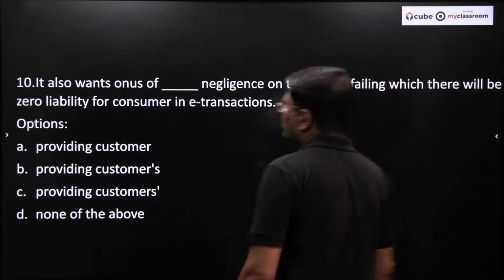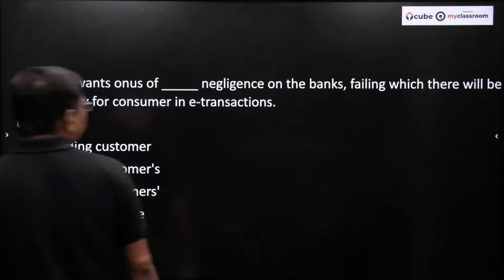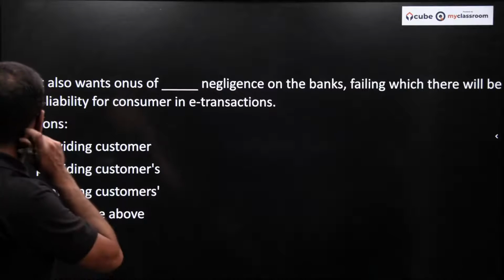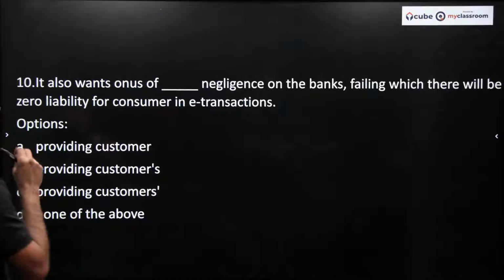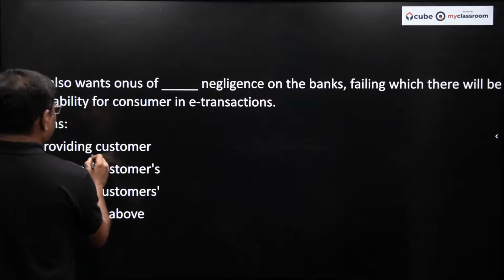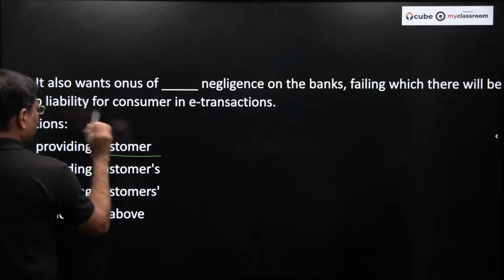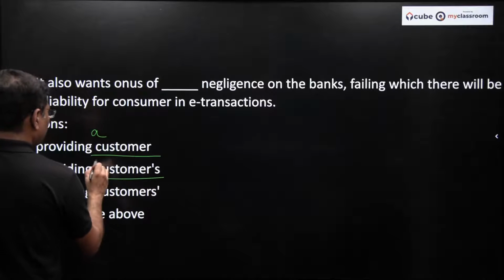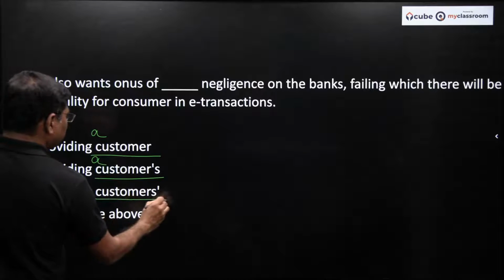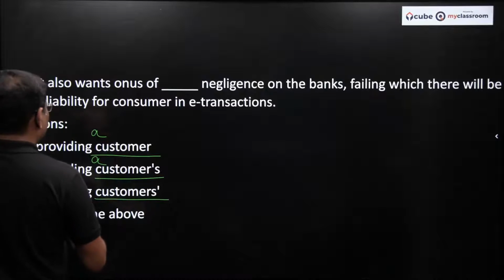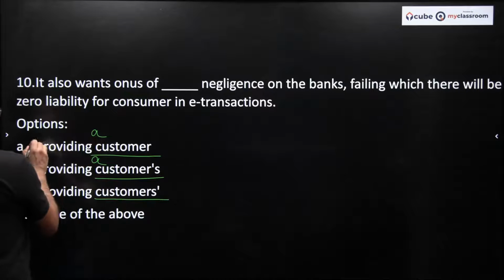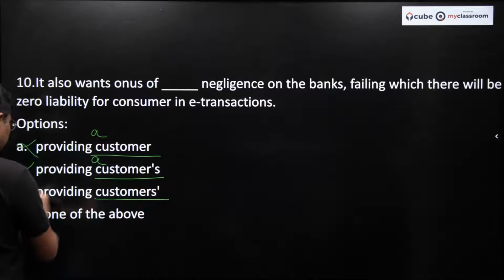It also wants onus of providing customers negligence on banks. So it also wants onus of providing. If you use this, you have to put the article a; if it is singular you still have to put a, and customers is plural so you put an s. So either you put a here only then this would be right, and this is the right answer.